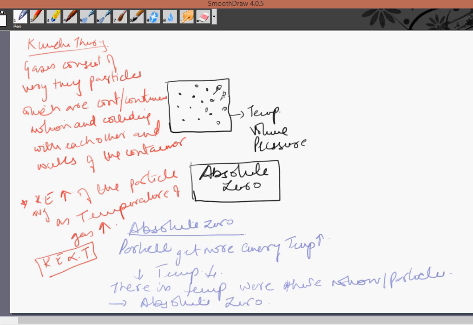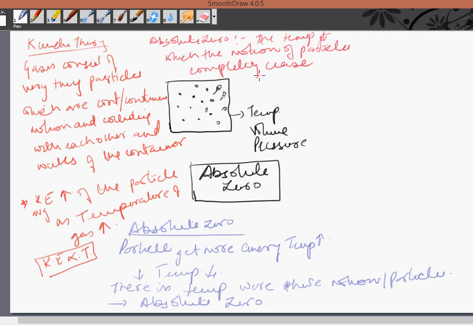Now, how do we define it? We define absolute zero as the temperature at which the motion of the particles completely ceases, right?